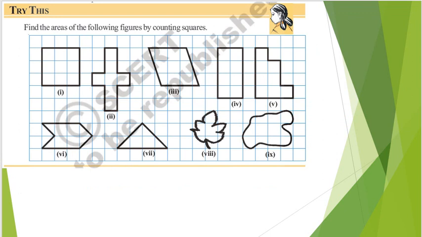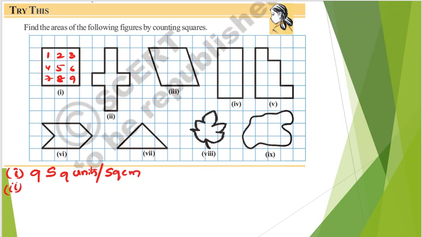If you observe the first question, it is nothing but a regular shape, right? So you can directly find out the area of this particular thing. Whenever you are having regular shapes, then you can directly find it out. So for question number 1, if you count the number of squares, 1 2 3 4 5 6 7 8 9, all the squares are completely lying within the shape. So totally 9 are there, so I can call it 9 square units, or if you simply consider it as centimeters, then you can call it 9 square centimeters.